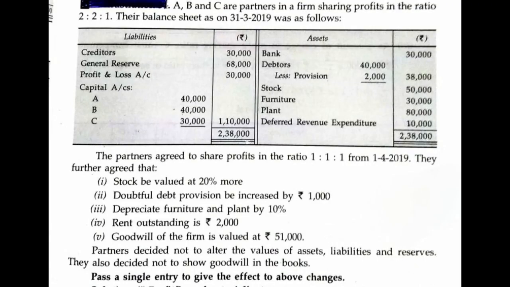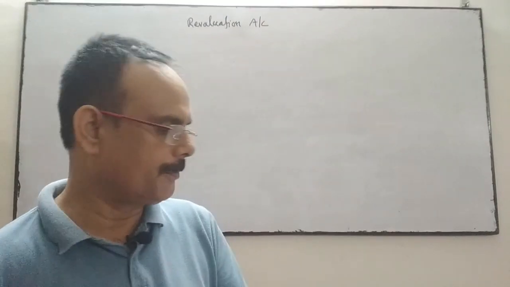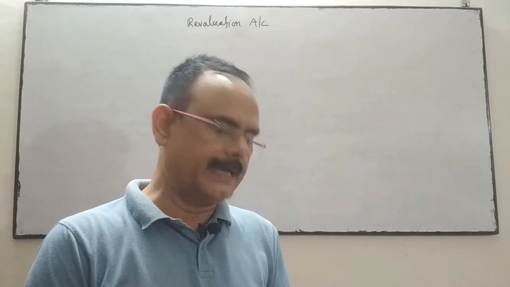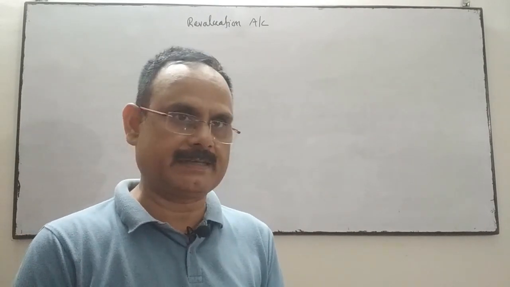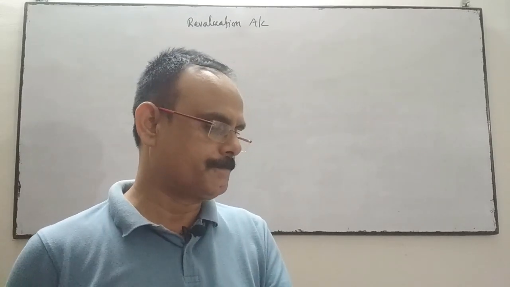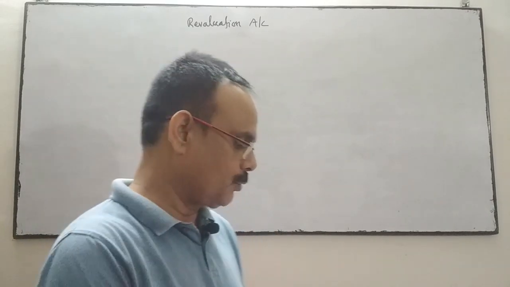Now see the next question. A, B and C are partners sharing profit in the ratio of 2:2:1. In the balance sheet asset side: bank, debtors less provision, stock, furniture, plant and deferred revenue expenditure, which is a fictitious asset. In the liability side: creditors, general reserve, profit and loss and capital of the three partners. The partners agreed to share the profit and losses in the ratio of 1:1:1.